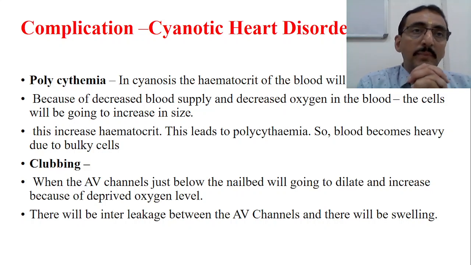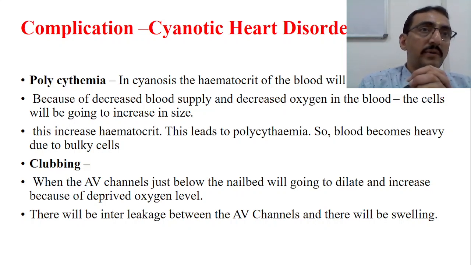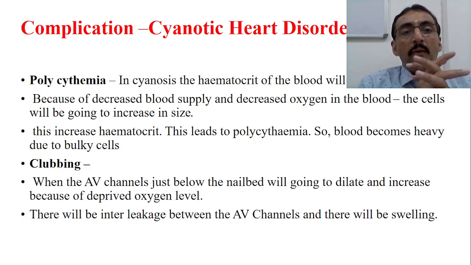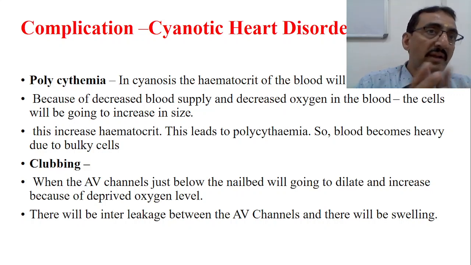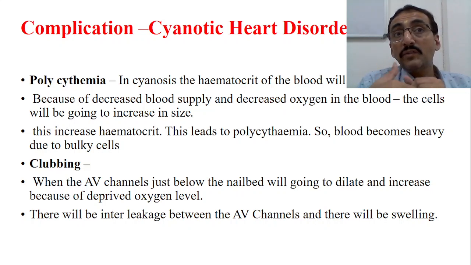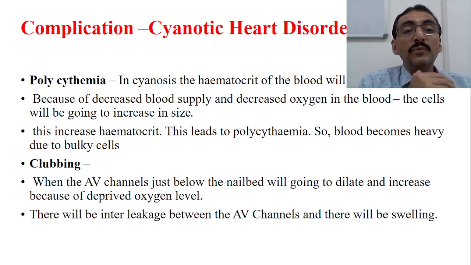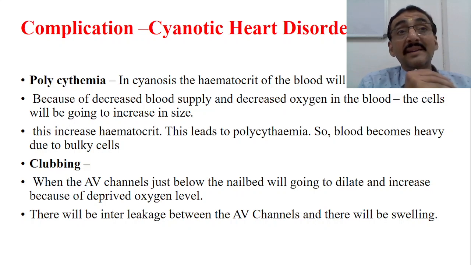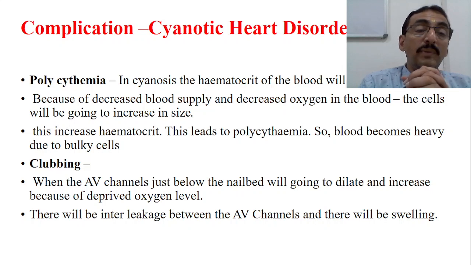Now, one of the major complications related to cyanotic heart disorder is polycythemia. In cyanosis, the hematocrit of the blood increases because there is pooling of the blood. Because of the decreased blood supply and decreased oxygen in the blood, the cells increase in size. So this increases the hematocrit value, and this leads to polycythemia. So blood becomes heavy due to bulky cells.